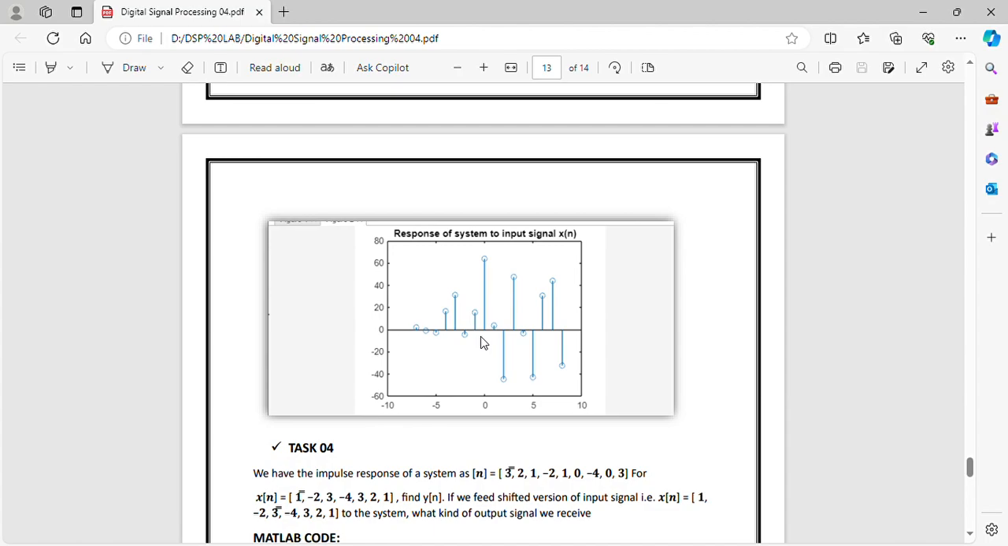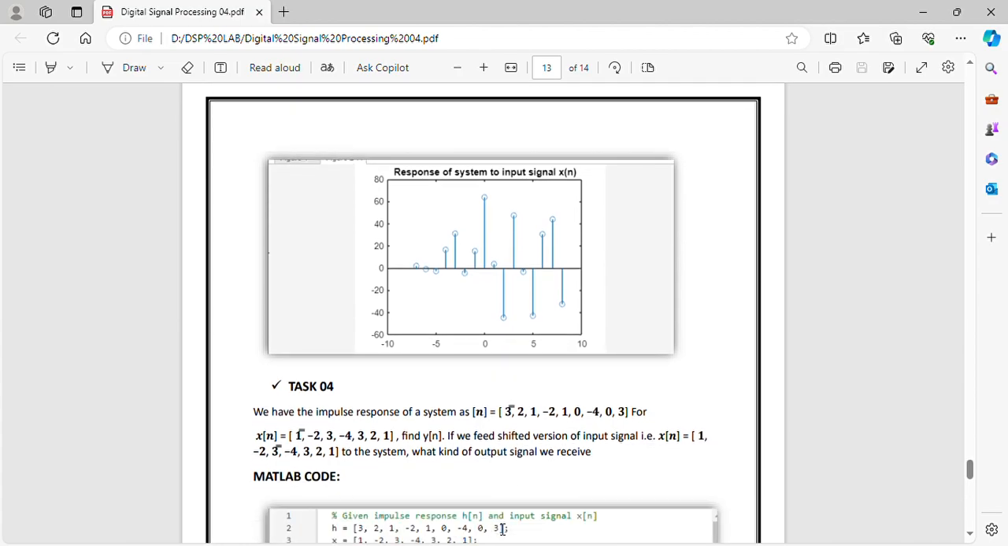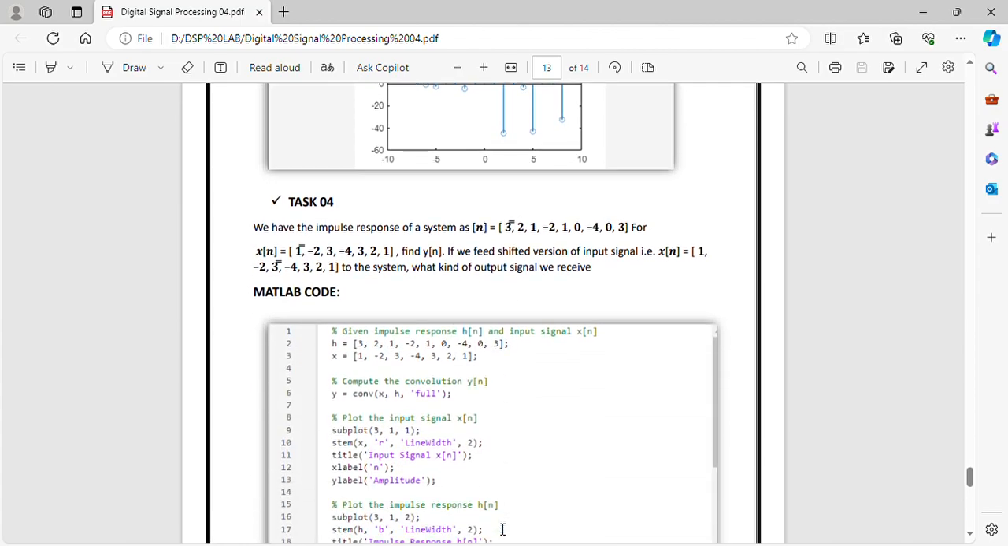In task 4, we have the impulse response of the system h[n] equal to the given values and x[n] is 1, -2, and so on, and find y[n]. If we feed a shifted version of the input signal x[n], what kind of output do we receive? So give the impulse response h[n] and input signal x[n] as given in the question.